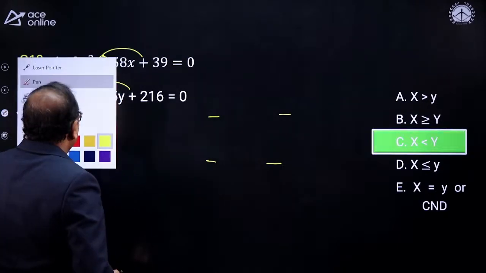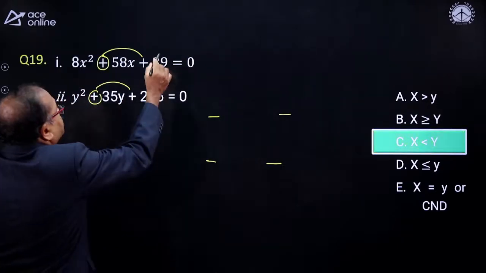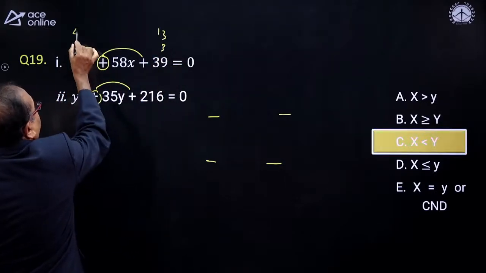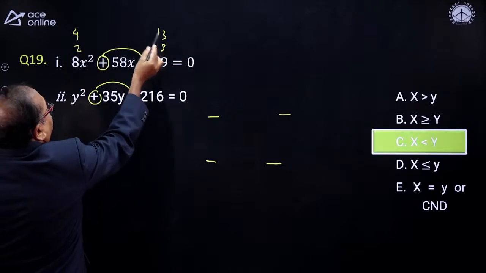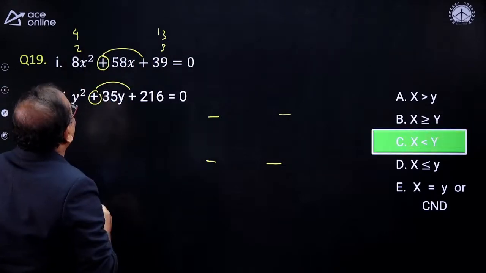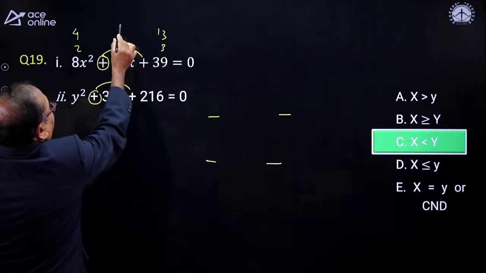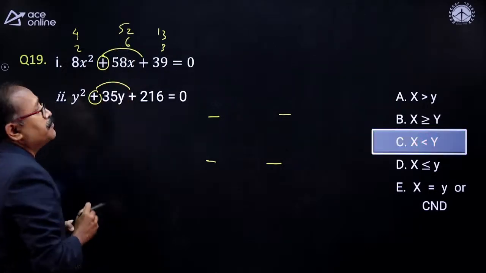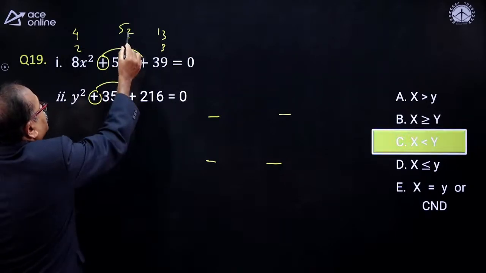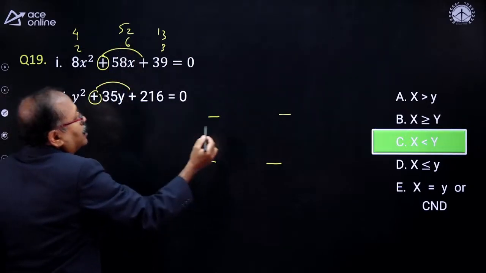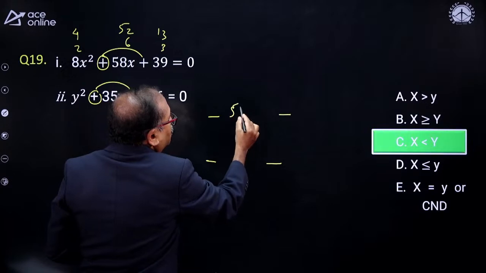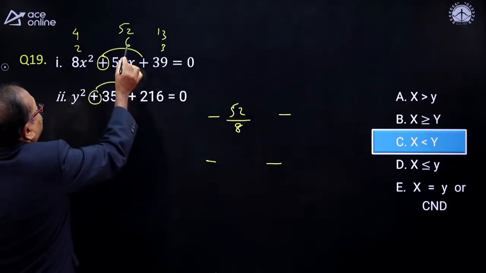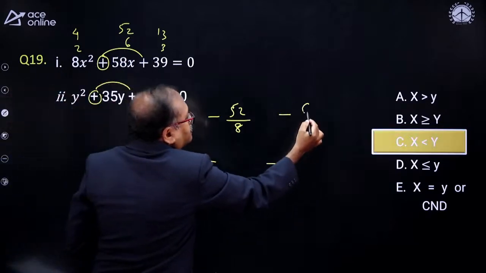Now, how do we find out the values here? So 39, can I write this as 13 into 3? Can I write this as 4 into 2? So 13 into 4 is 52, and 2 into 3 is 6. The sum is 58. So that is 52 by 8. Later on we will cancel the values. And the next one is 6 by 8.